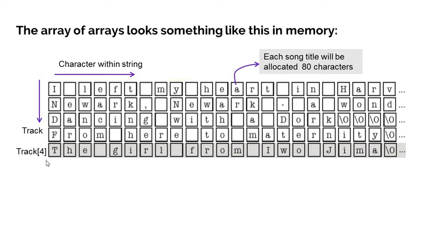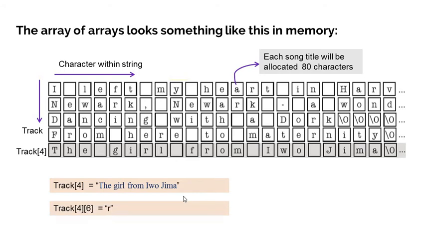And if I want to indicate a particular string, then I can mention it like this: track of 4. That means 0, 1, 2, 3rd, and 4th. If I say track of 0, that means it is this one. But if I mention track of 4 and the index 6, first of all 0, 1, 2, 3 and 4th, so this is the 4th row.